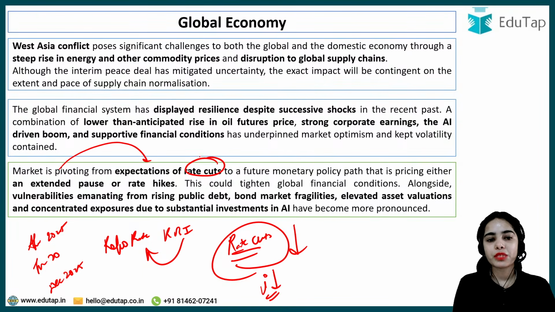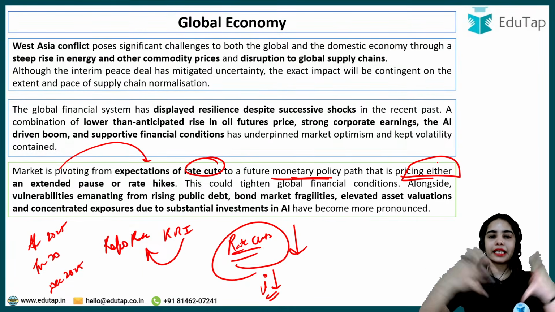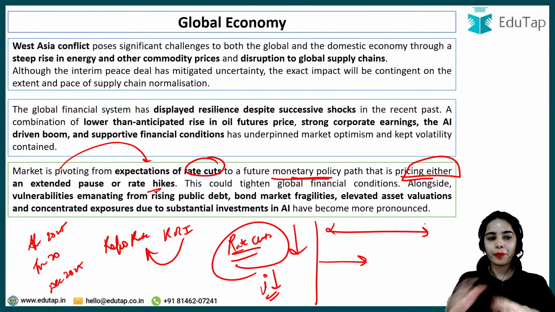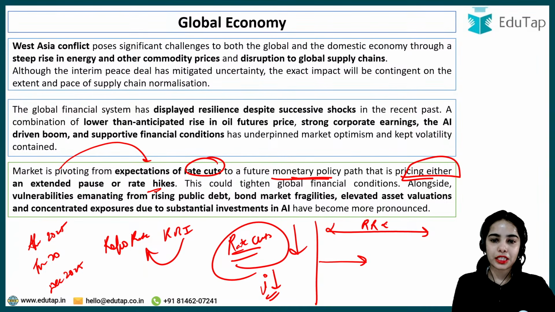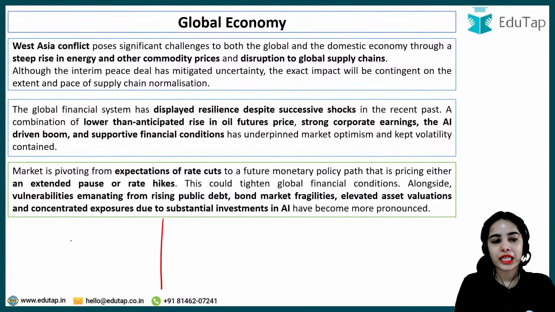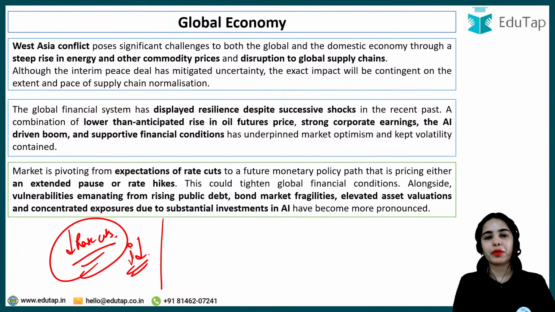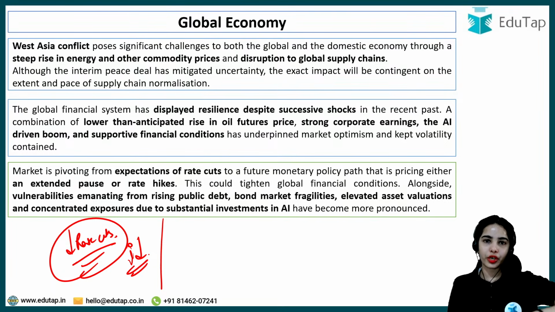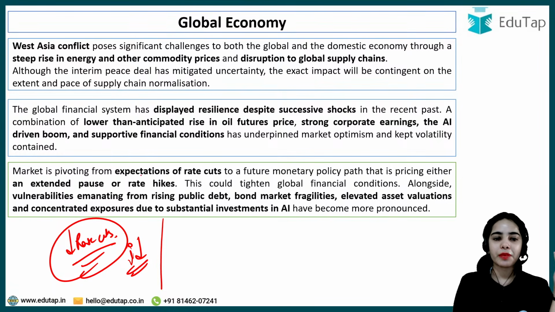So the market is pivoting from such expectation of rate cuts to a future monetary policy path that is pricing either an extended pause or rate hikes. So in the future it is expected that either there will be an extended pause, that the repo rate will be kept unchanged, or there can be an increase in the interest rate at the global level. The market was previously expecting that interest rates would be reduced, like it happened in India, where in April, June and December 2025 the repo rate was reduced, and with that the interest rates started declining in the country. Similarly, at the global level there were expectations of rate cuts.